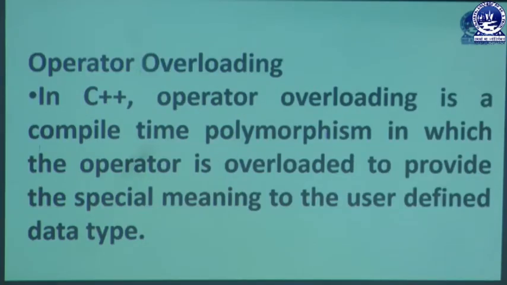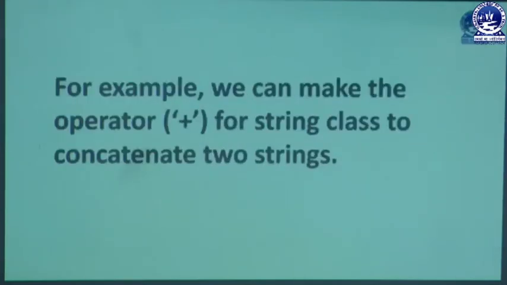Now I am going to discuss operator overloading, which is also a very interesting concept. In C++, operator overloading is a compile time polymorphism in which the operator is overloaded to provide a special meaning to the user defined data type. For example, we can make the operator plus for the string class concatenate two strings.